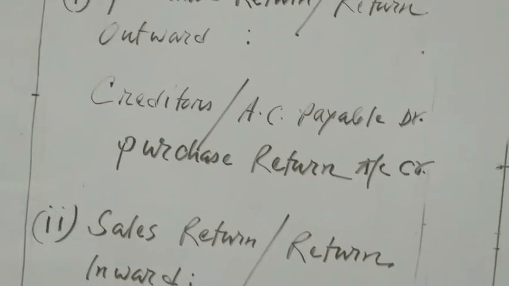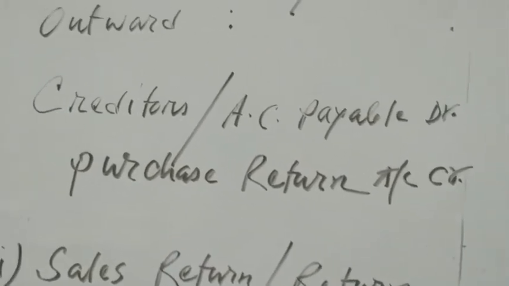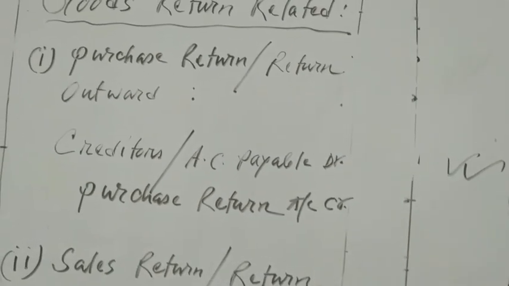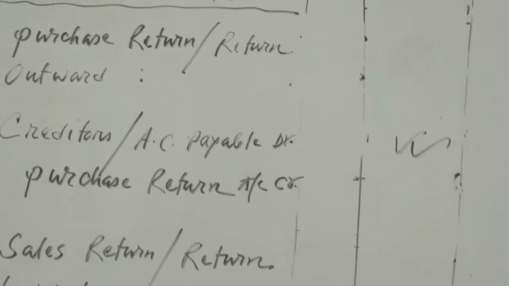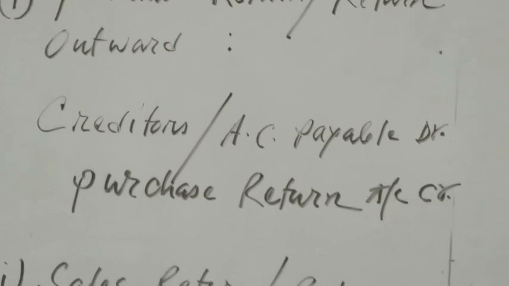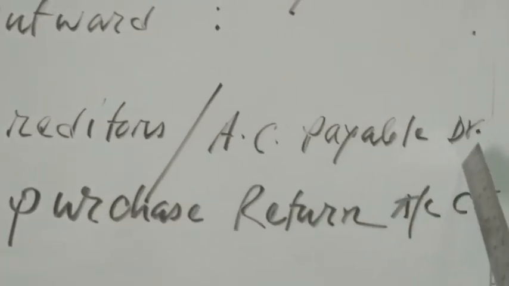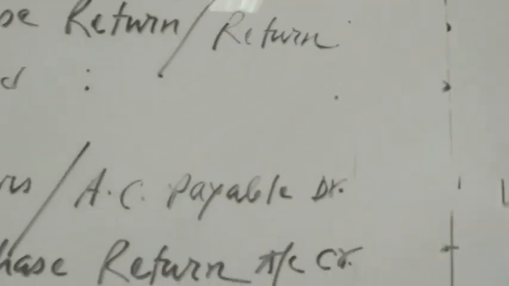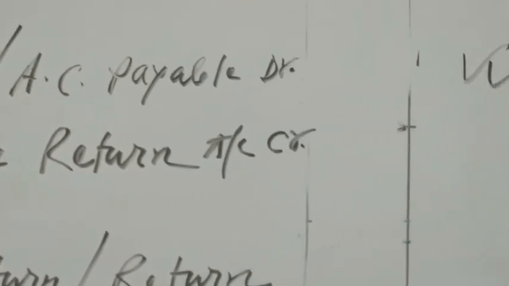So that's why the purchase return account will be credit. And to whom are you giving the return? You are giving the goods back to creditors or account payable. So that's why your liability is reducing. So the creditors or account payable account will be debit, the amount will come to the debit column, and then the purchase return account will be credit.